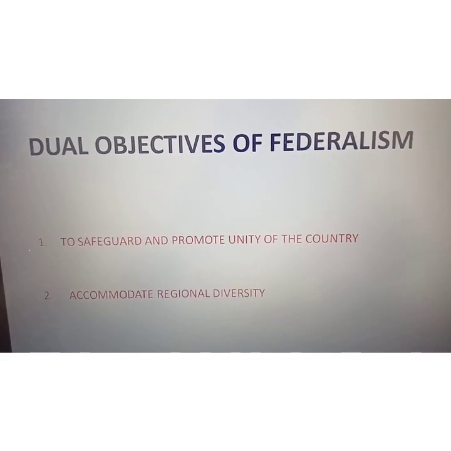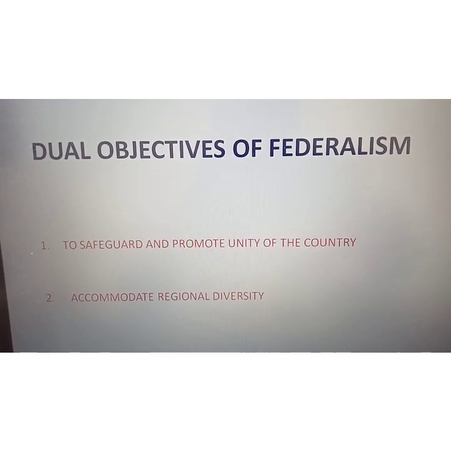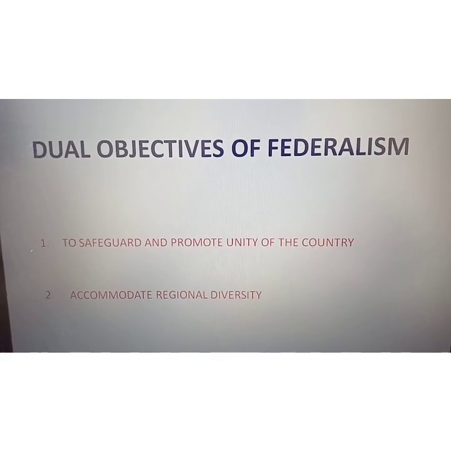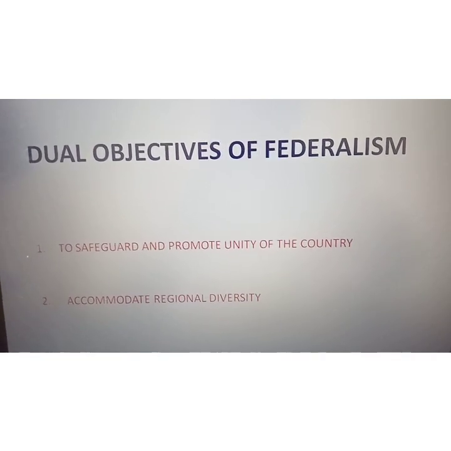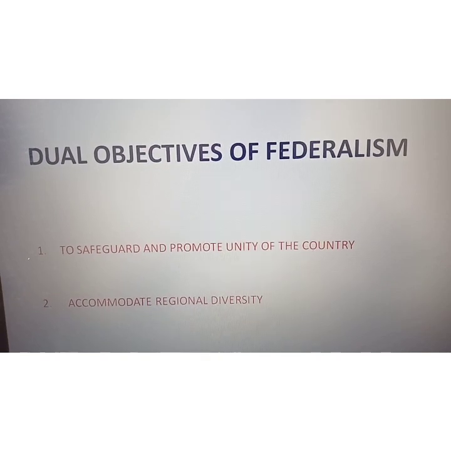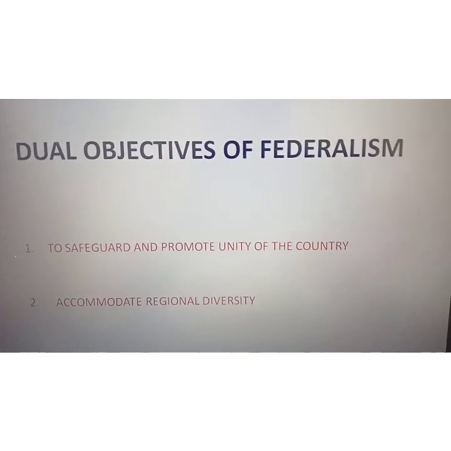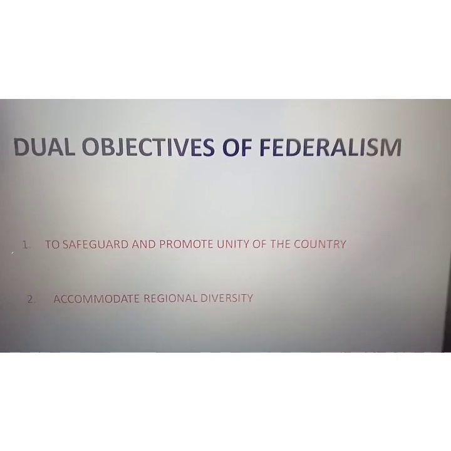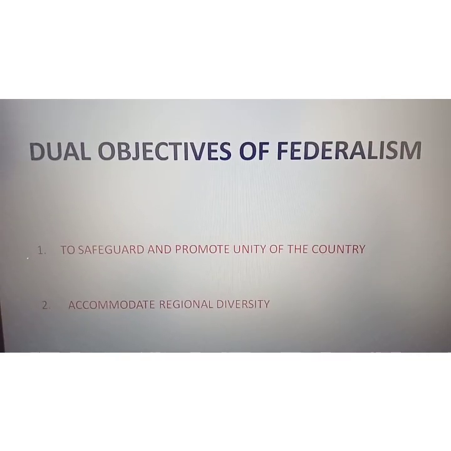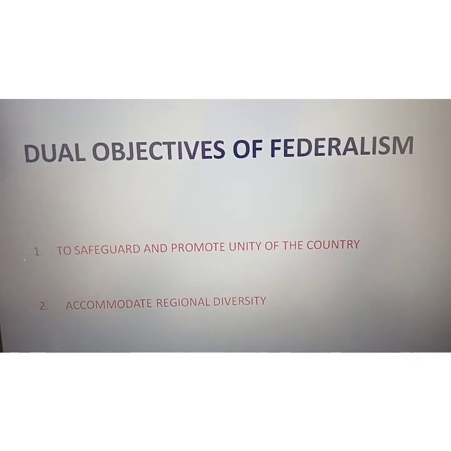And second, accommodate regional diversity. A country like India has a lot of diversities, like different types of people, religion, culture, and food habits. So if we give the power to a particular community, then automatically other communities may feel alienated, like Sri Lanka, which I have already discussed.